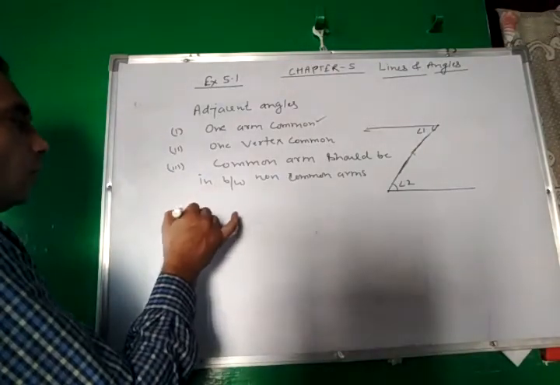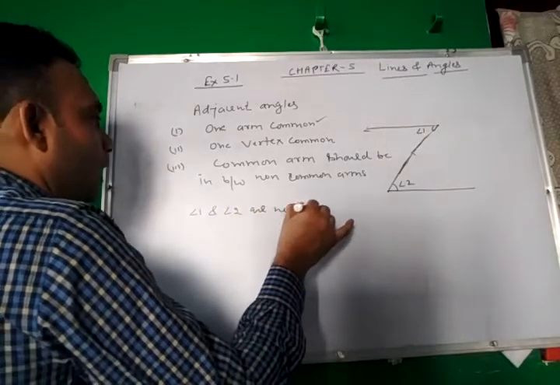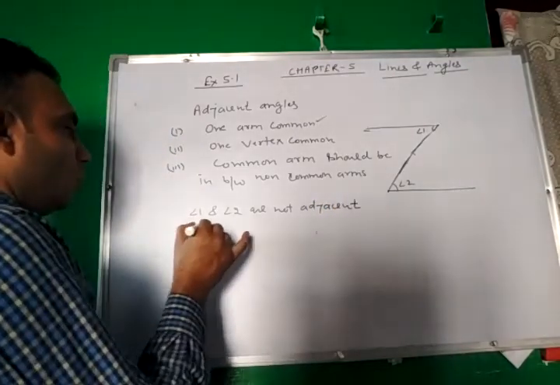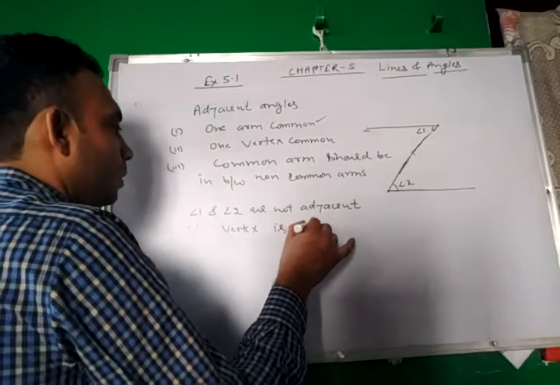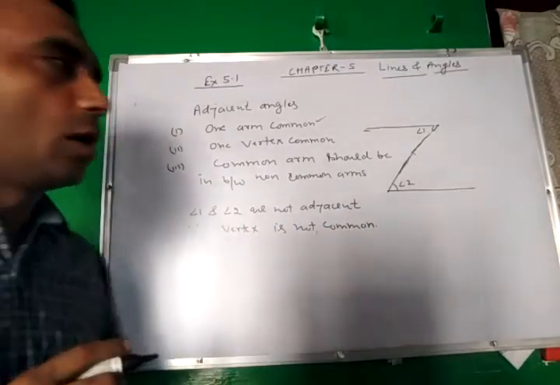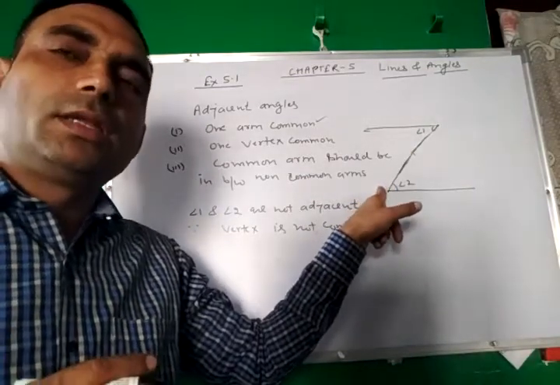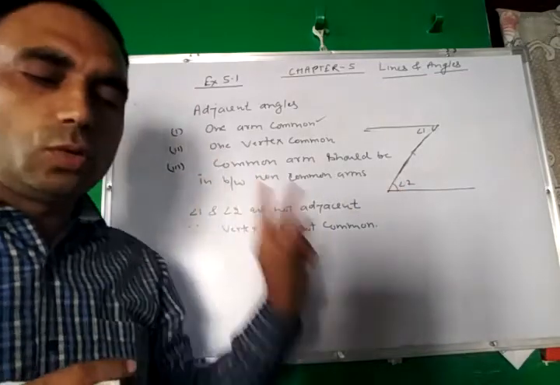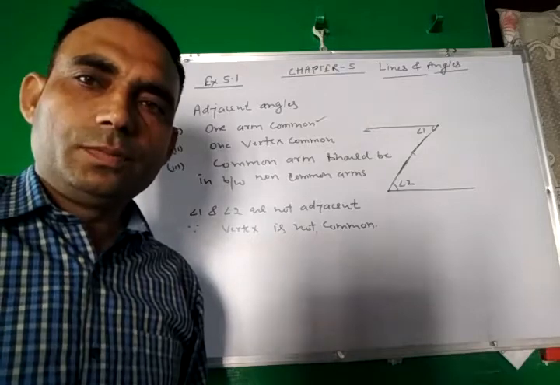Angle 1 and angle 2 are not adjacent because the vertex is not common. Adjacent angles are formed at only one vertex. If angle 1 were at this vertex, then they may or may not be adjacent according to the third property. So this is question number 11.